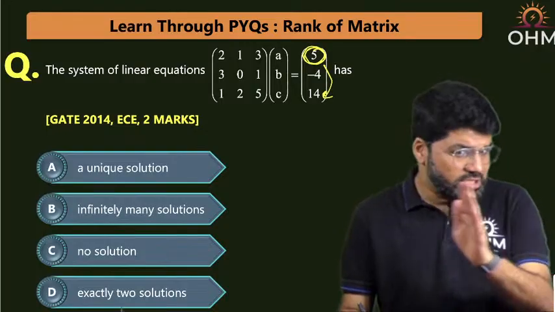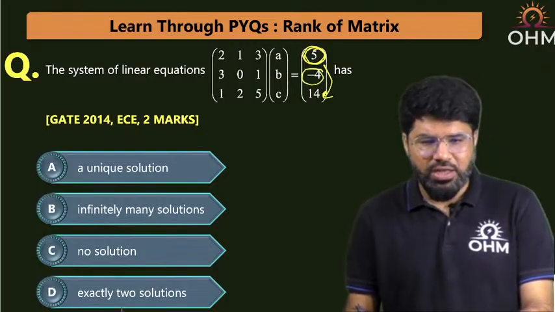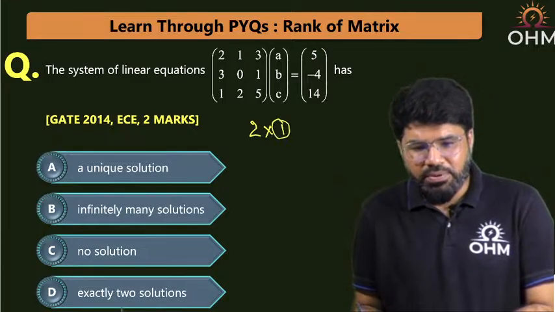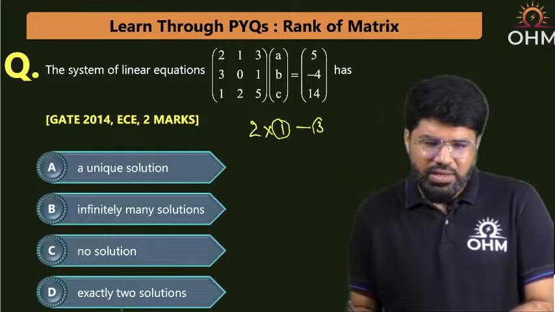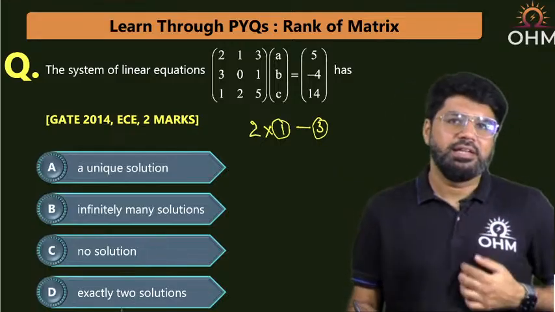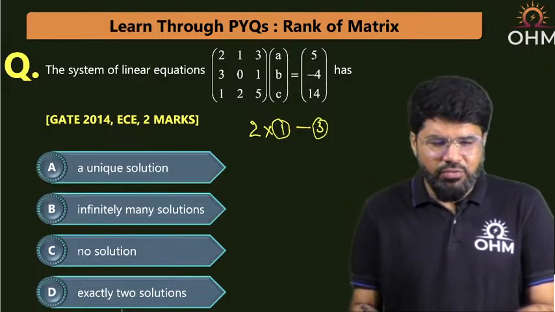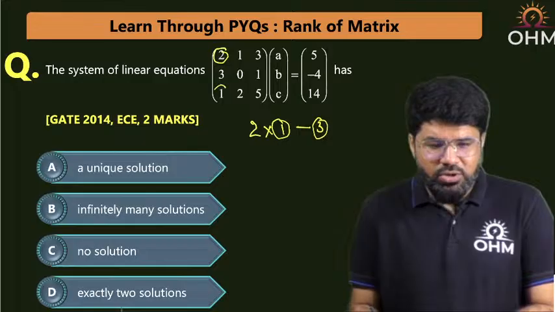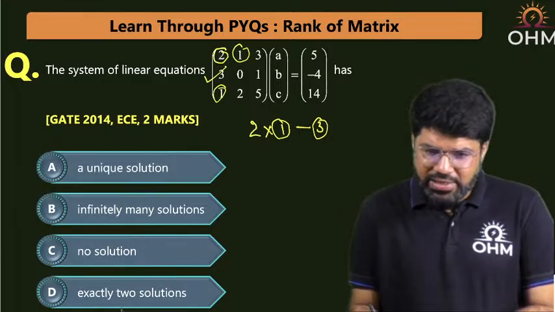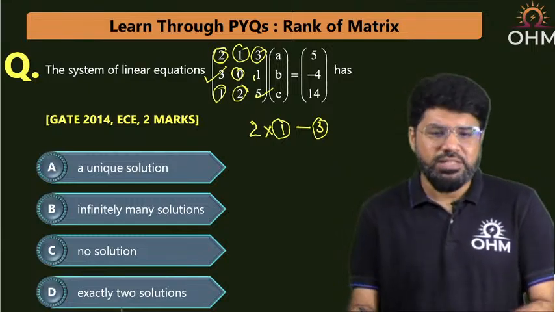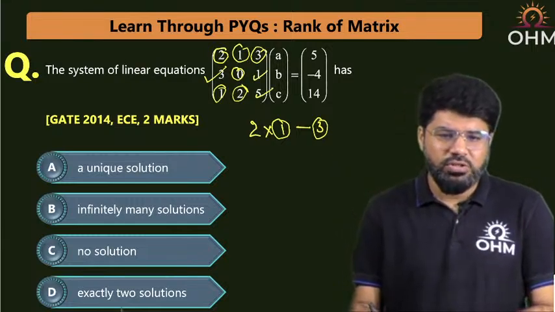But this has to be satisfied throughout the left hand side also. So what I told you: I multiply twice the equation number 1, and then I subtract equation 3. Let us see what is the result. Twice of 2 minus 1, 3. Twice of 1 minus 2, 0. Twice of 3, 6 minus 5, 1. The left hand side is also exactly matching.